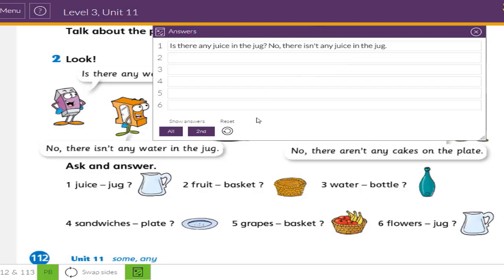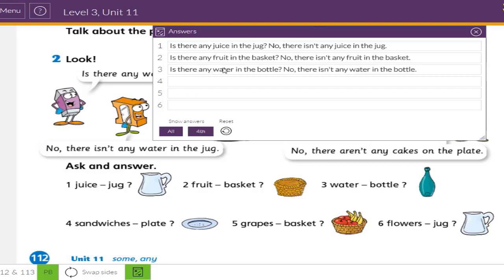Please practice with me. Number 2. Fruit basket. Is there any fruit in the basket? No, there isn't any fruit in the basket. Number 3. Water bottle. Is there any water in the bottle? No, there isn't any water in the bottle.